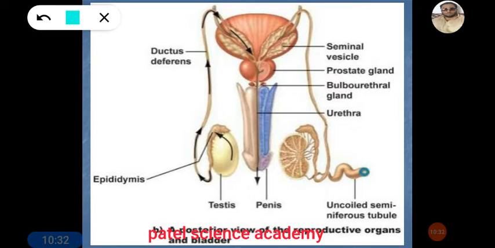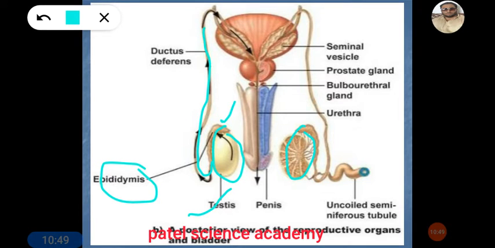Dear students, you can see here one pair of testes, and the testes have this upper and back side covering that is called epididymis. So there are two testes and two epididymis, and this opens into this long tube.